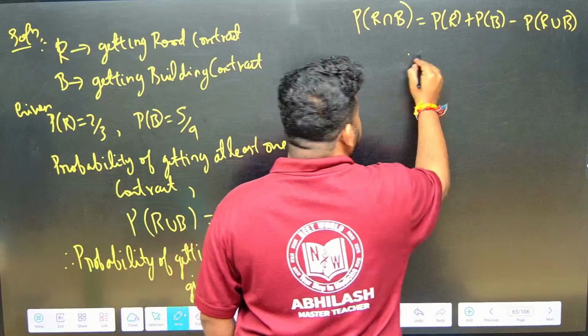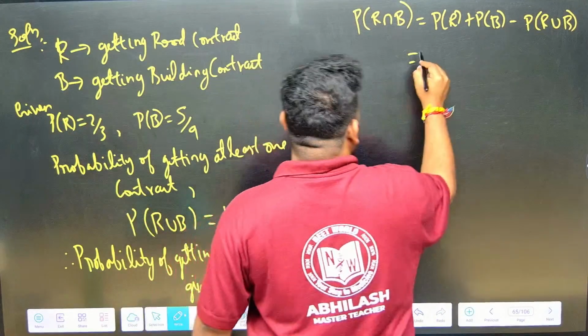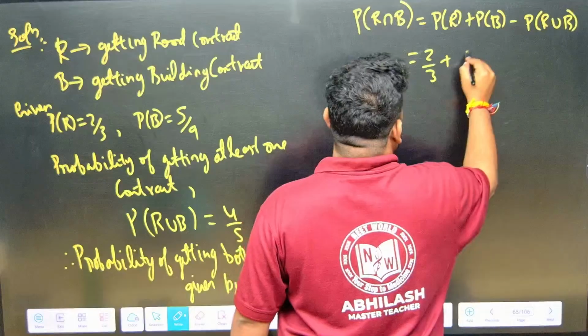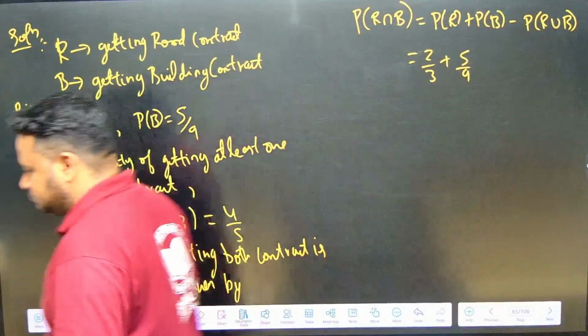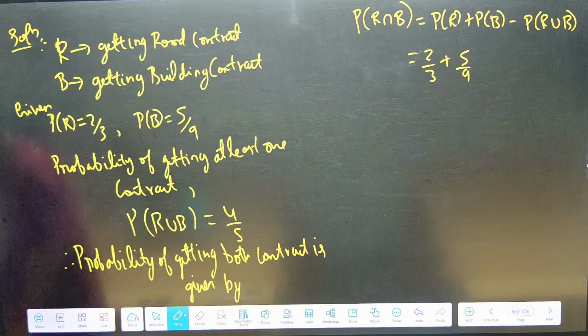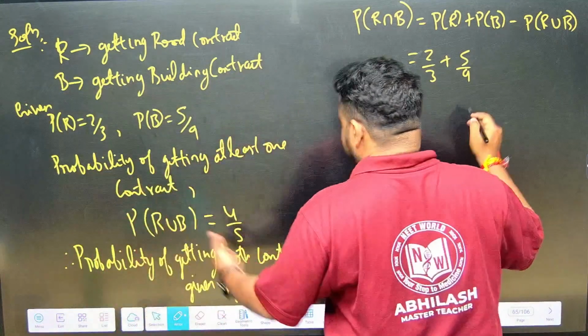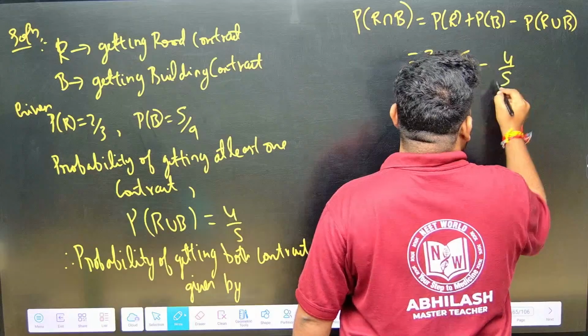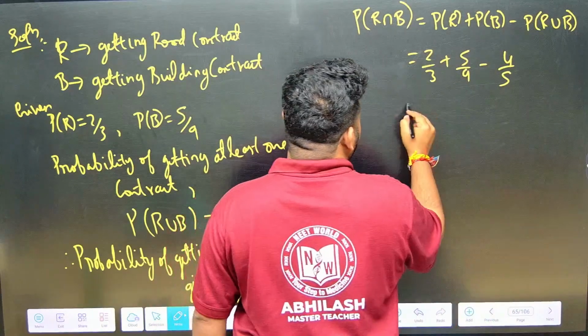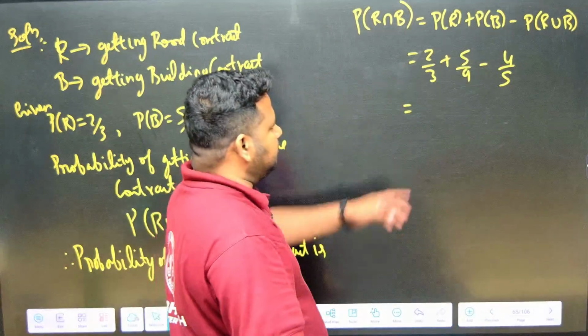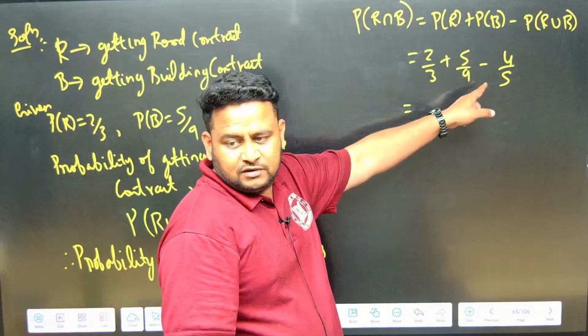Now just put the values. P of R is 2 by 3. P of B is 5 by 9. It is given to be 5 by 9. P of R union B is given to be 4 by 5. Just put the values, so you will get 2 by 3, 5 by 9 and 4 by 5.